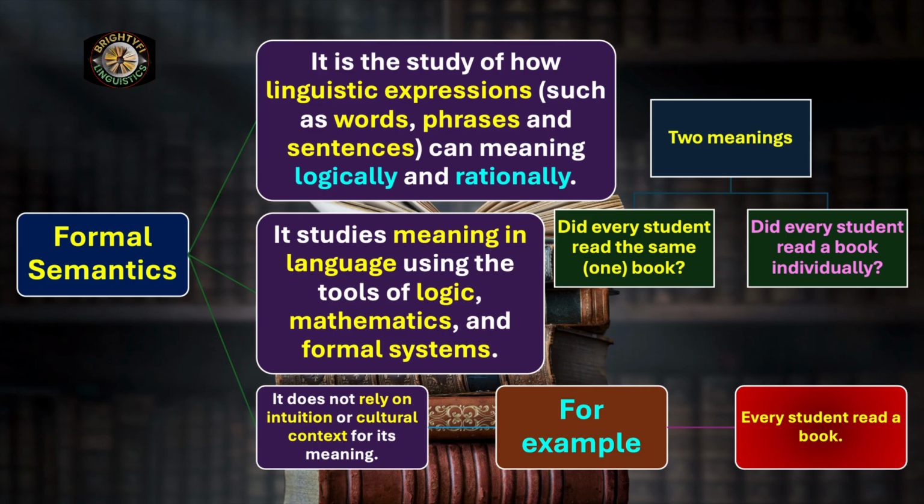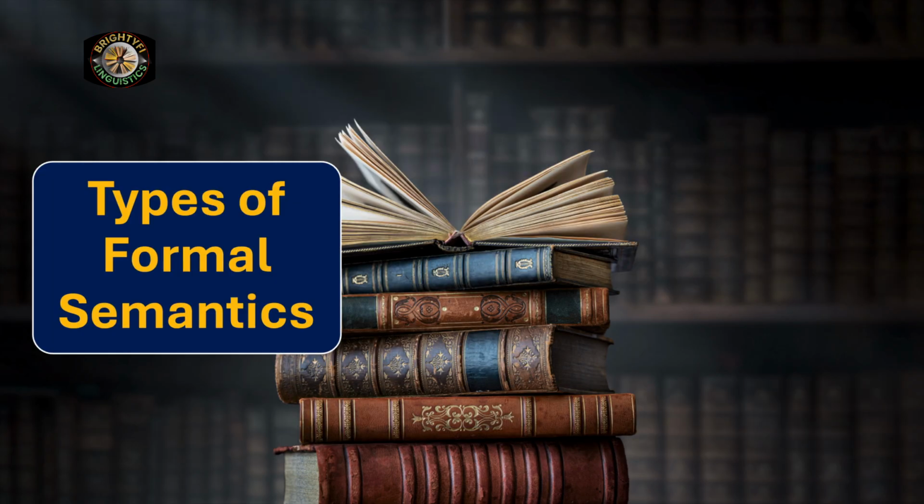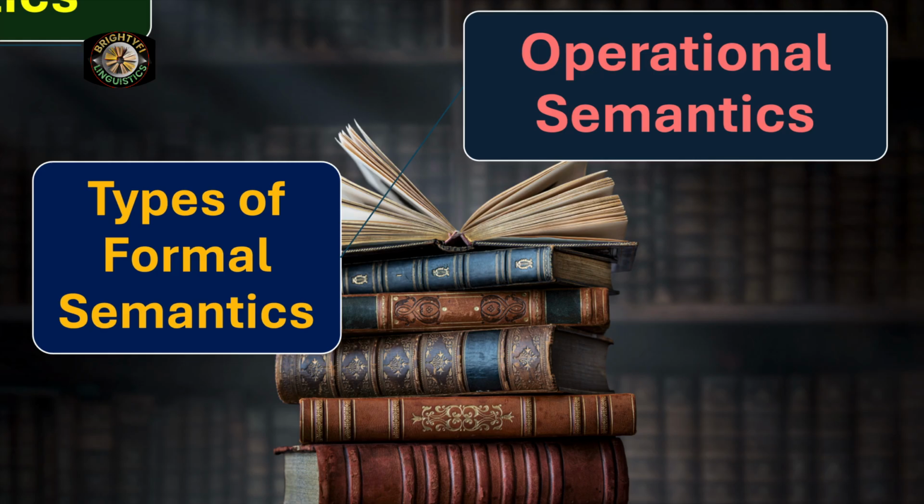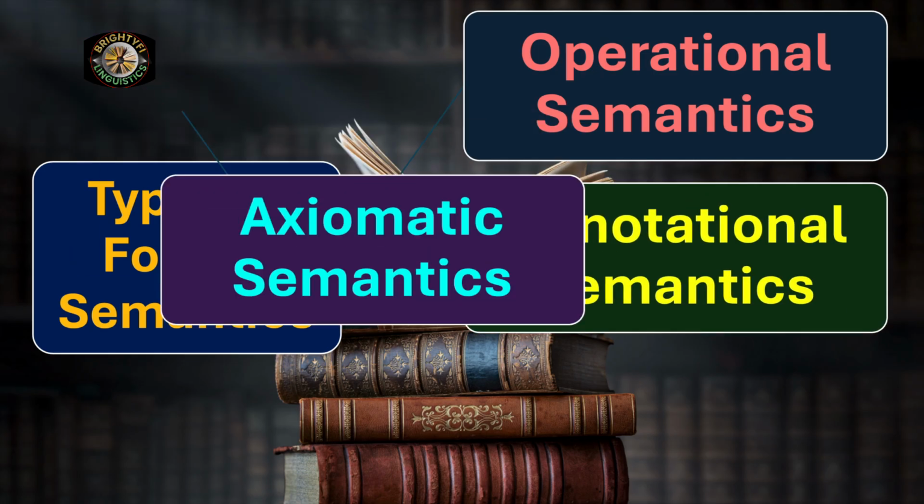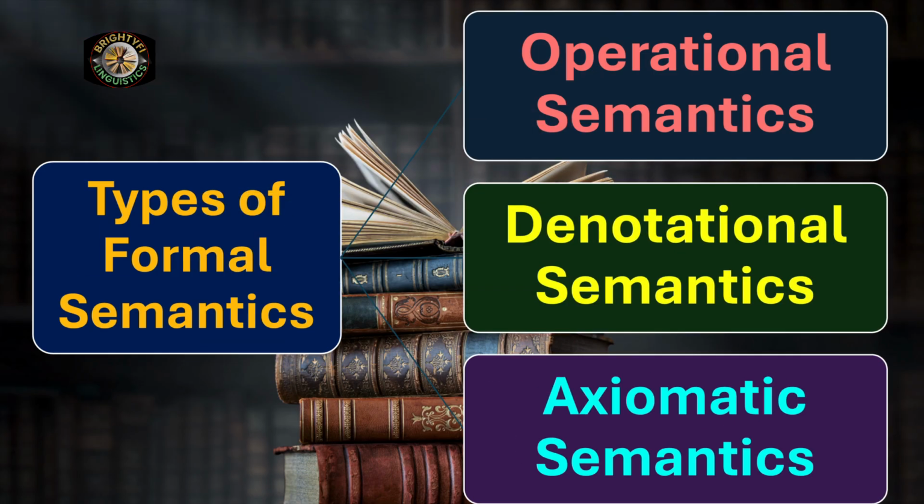So what is involved here is our logic, our rationale in interpreting the sentence, and this is known as formal semantics. Accuracy of interpretation, accuracy of meaning, in a way the subject matter of mathematics is dealt with. Now we move on to the types of formal semantics. What are they? Operational semantics, denotational semantics, and axiomatic semantics.